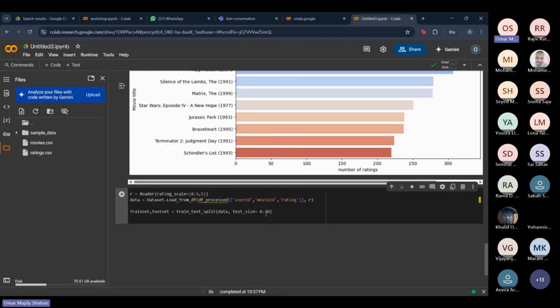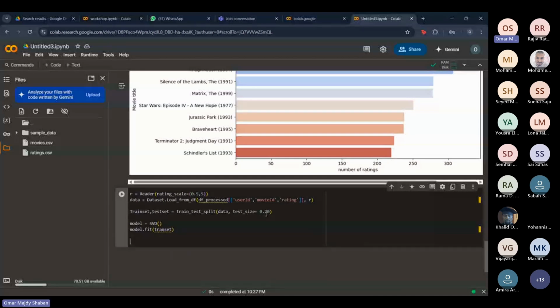So after we split our data, we want to actually create our model, which is called the SVD model. And we're going to fit our training set into this model. And I have a spelling mistake.